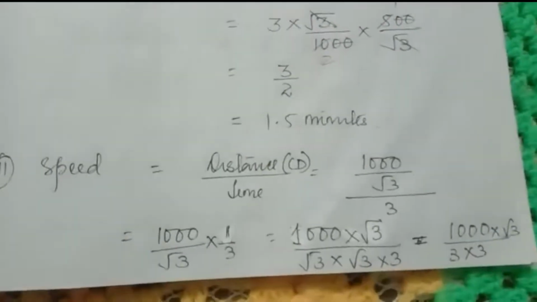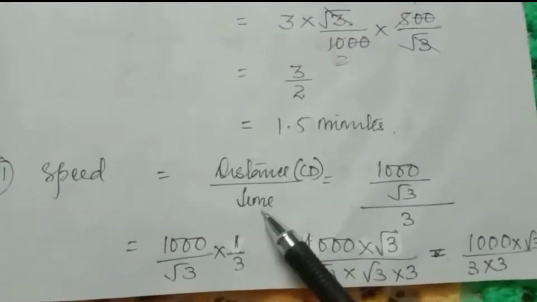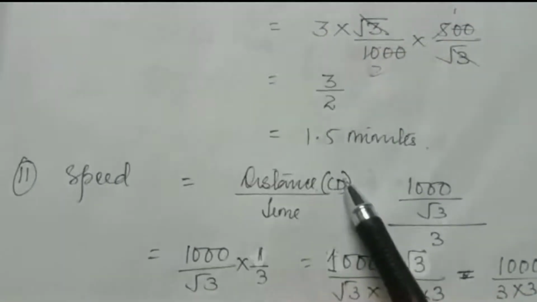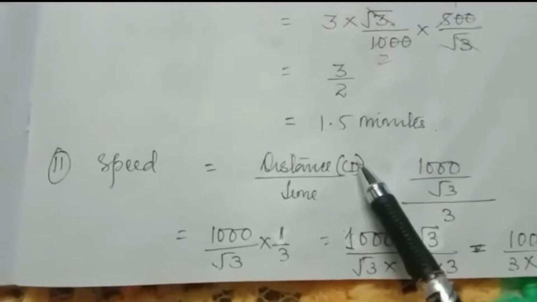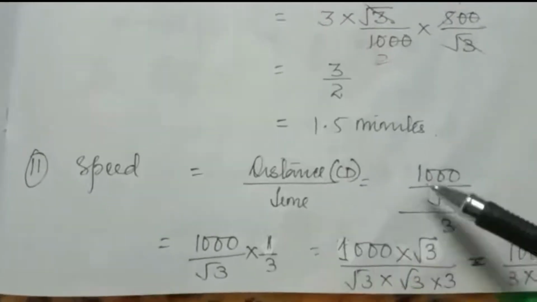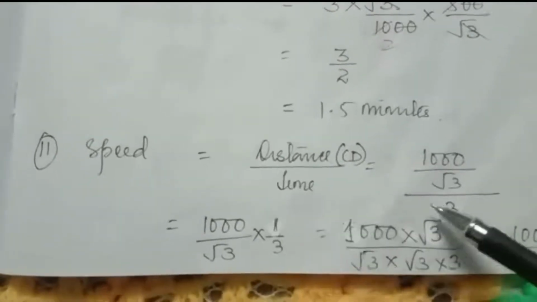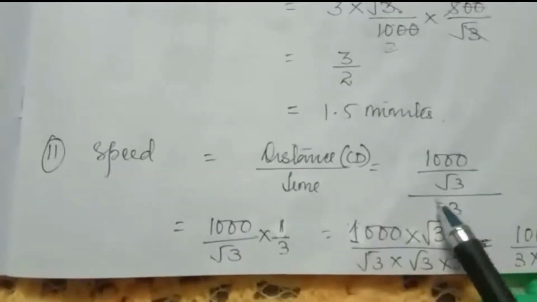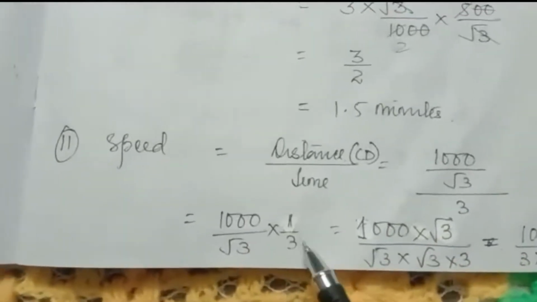So number 2 is you have to find the speed. So speed is distance upon time. So here I am taking distance CD, so I have to take the time taken to cover CD. So distance is 1000 by root 3 and time is 3. So this 3 is in the denominator, so we will write its reciprocal.